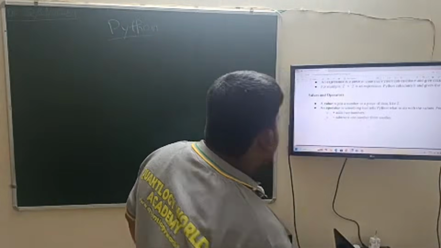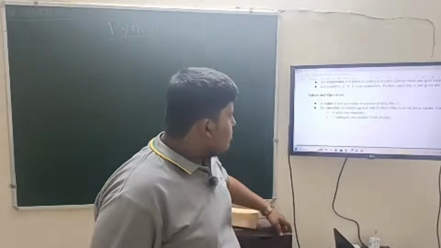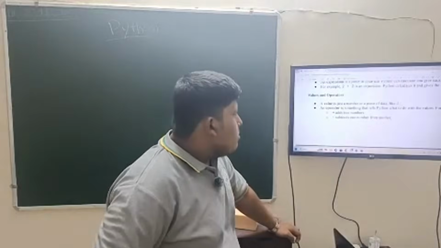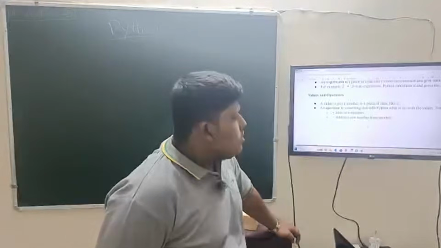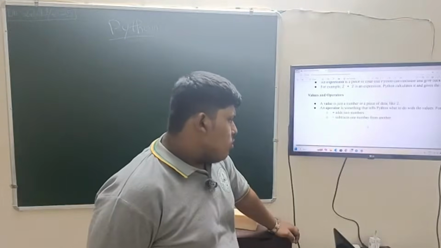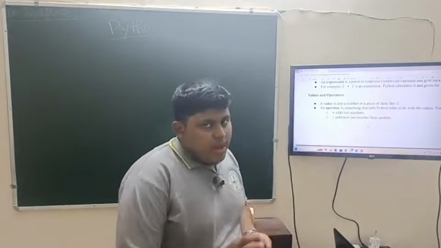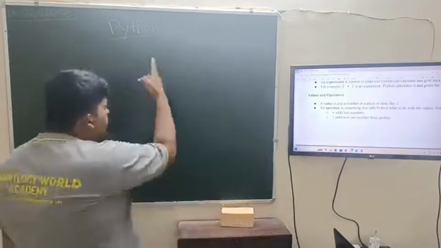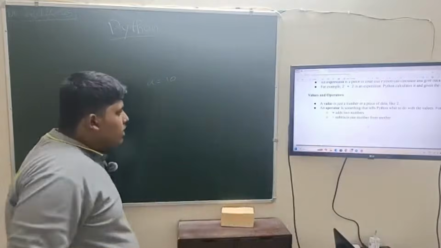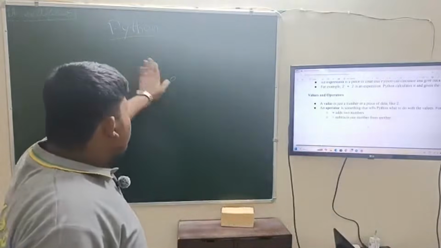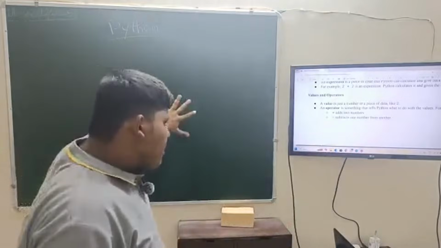Then values and operators. A value is just a number or a piece of data like 2. An operator is something that tells Python what to do with the values. For example, plus adds two numbers, minus subtracts one number from another. So values means the values which are assigned to a variable. Here the last we have written a equals 10, means 10 is the value and the variable is a. So 10 is assigned to a. Now operators means the plus, minus.